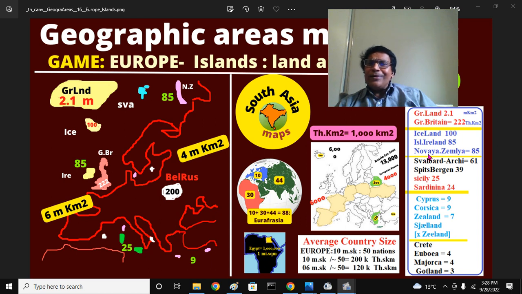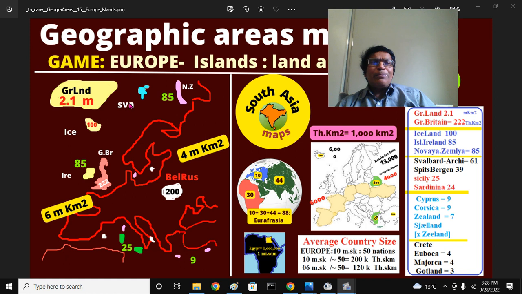It's a Russian name, difficult to pronounce. Novaya Zemlya, 85. Remember 85? Easy to remember. That is Ireland and NZ, Novaya Zemlya, Russia. These are 85. There is an archipelago, a group of islands called Svalbard. That is 61, almost the size of Sri Lanka.